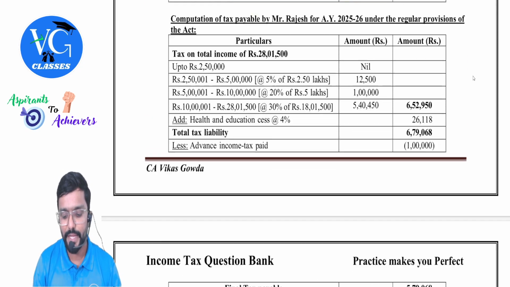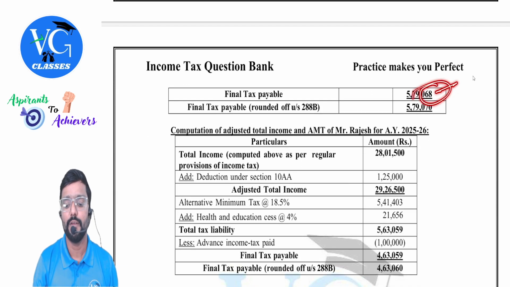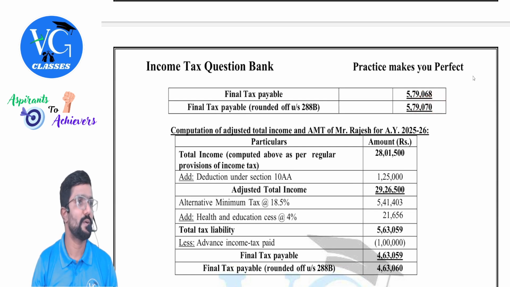Okay, sir. So 1 lakh you reduce, you will get final tax payable 5,78,068. Round it up to 70. One more thing is there. Don't stop here. AMT is applicable.